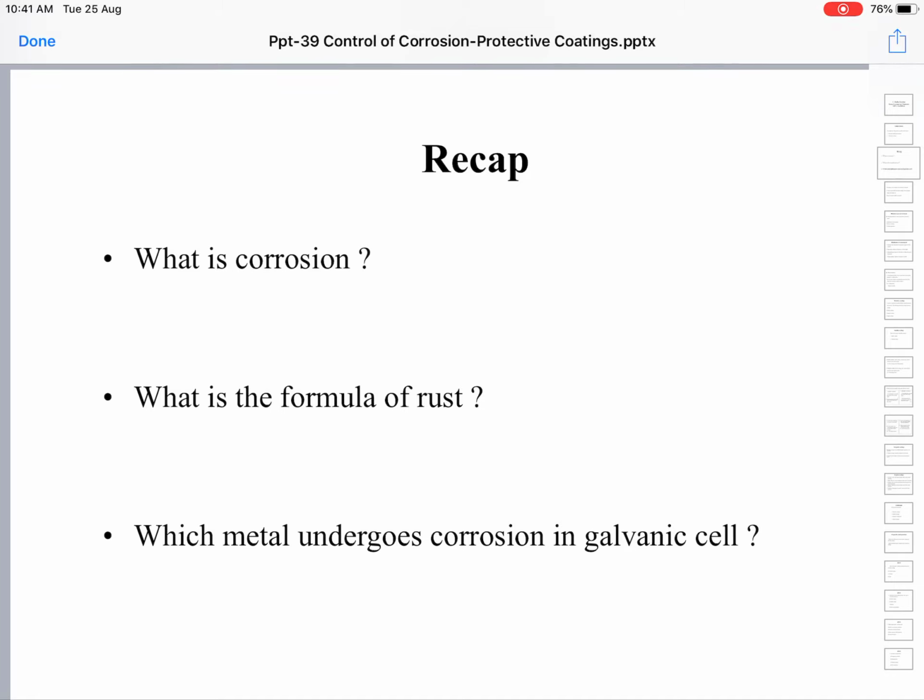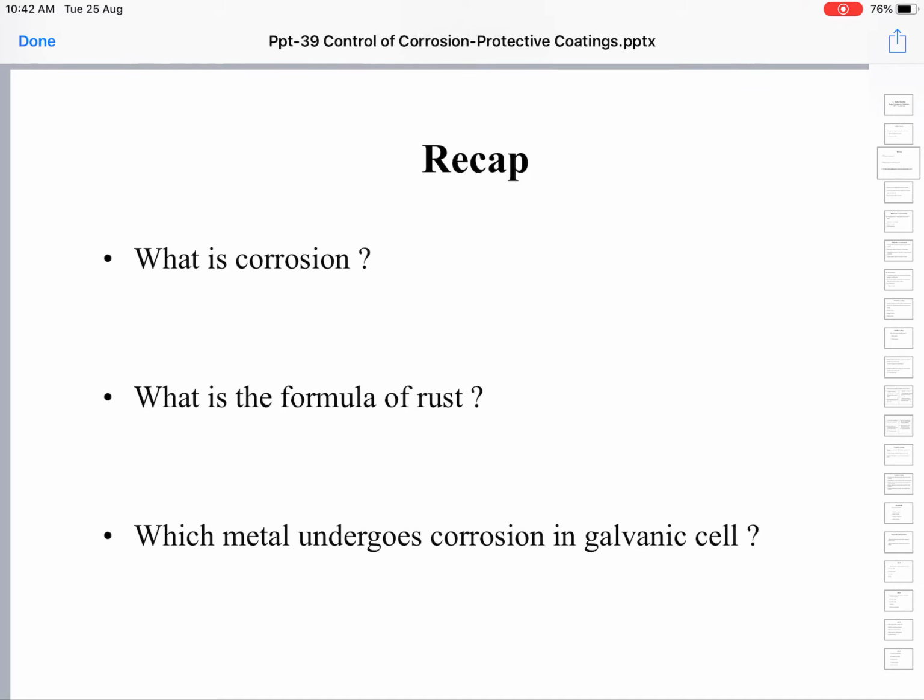Actually, corrosion is a surface phenomenon, because it is the surface of the metal that comes into contact with the surrounding environment. Whenever the surface area increases, the rate of corrosion will also increase. So as the grain size decreases, the surface area of the metal will increase, and the rate of corrosion will increase.